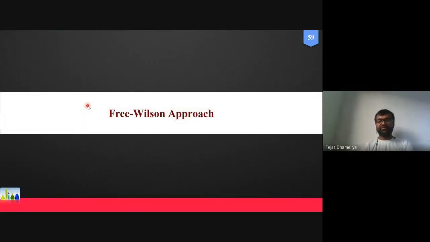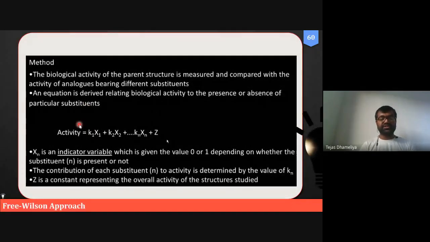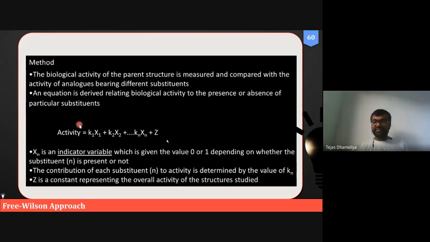So this is basically for the Hansch equation. It is called Hansch QSAR. And the last thing which I want to discuss in this unit is called the Free-Wilson approach. So friends, there were two persons. One is Free and Wilson is another gentleman. These two men devised this approach, which is called the Free-Wilson approach. Okay, now in layman's language, in the simplest language, let me explain what the Free-Wilson approach is.